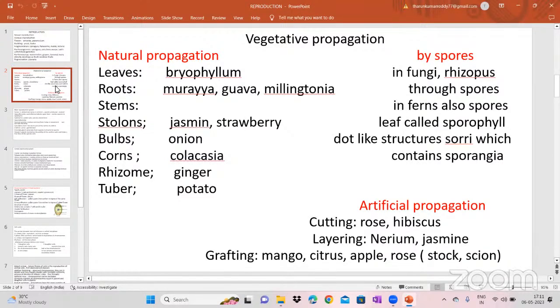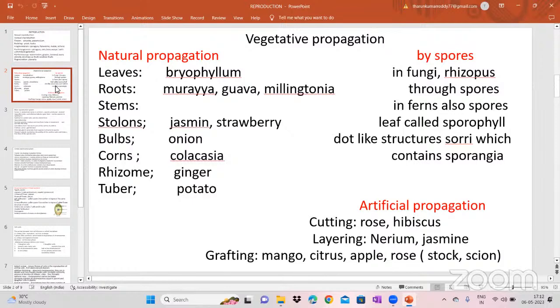And then in stems, different types of stems are there. Stolons, bulbs, corms, rhizome, tuber, like that. So stolons have a thin, weak stem. So we call them stolons. Jasmine and strawberry are the examples for the stolons. And then bulbs, we call as the onion. You know about the onion. The type of modification of the stem, we say it is the bulb. And then colocasia is the example for the corm. And then ginger, turmeric, these are the examples for the rhizome. And then potato is the example for the tuber.